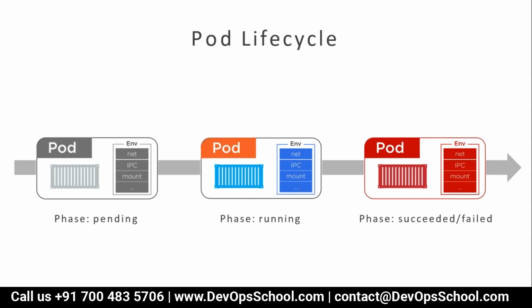What is succeeded and failed? If the container exits after running, once the work is completed, that's called succeeded. If it exited because of some other error, it gets failed. So these are the pod life cycle states: pending, running, succeeded, and failed.